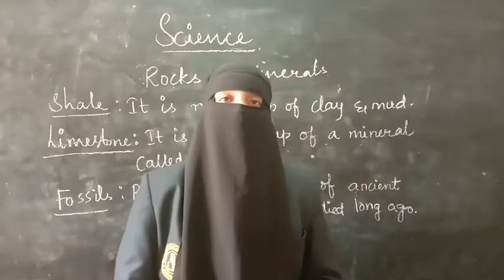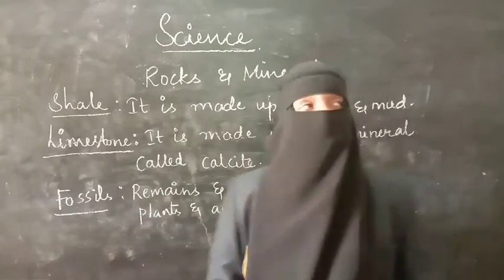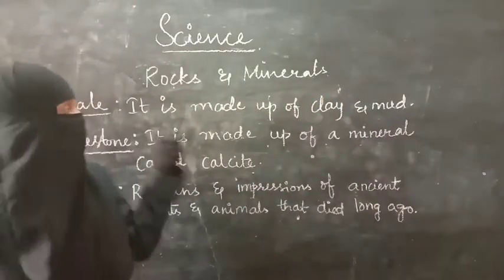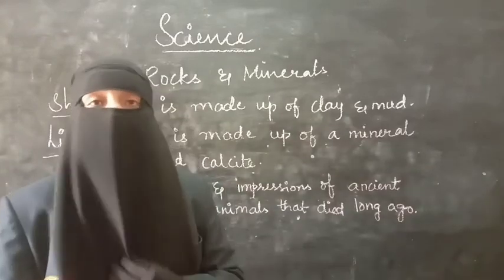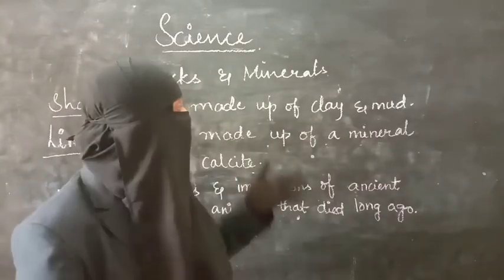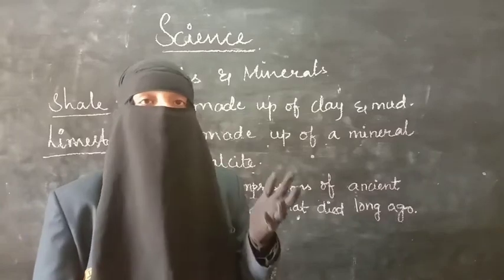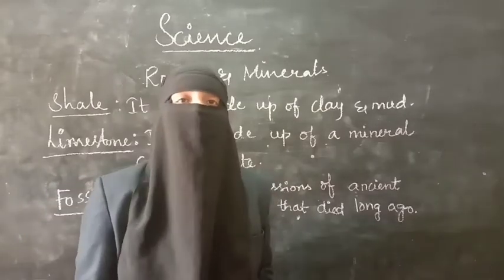The other type of sedimentary rock is shale. Shale is made up of clay and mud. These clay and mud are piled together and they are combined by the minerals. Because of the mineral clay content, shale is used for making bricks and tiles.